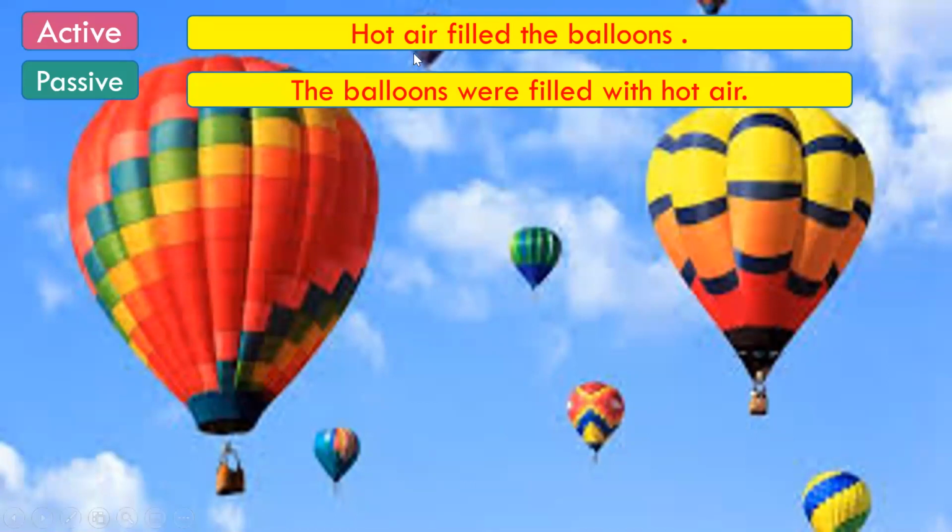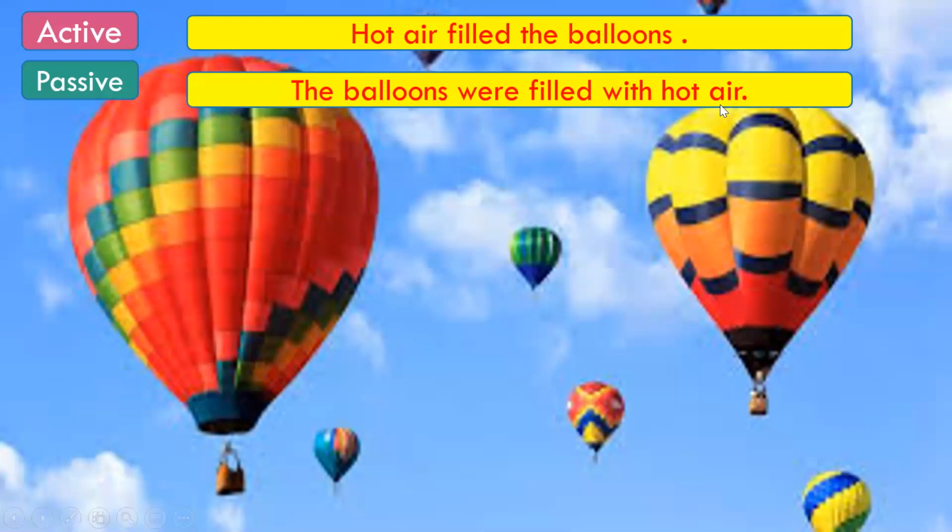So let us see. First of all, hot air filled the balloons. All of you pay attention. Filled here is the simple past tense. So when we change it into the passive voice, we will use the helping verb was or were. Since the balloons is plural, we are using were. The third form of fill is filled. And then I'm using with.